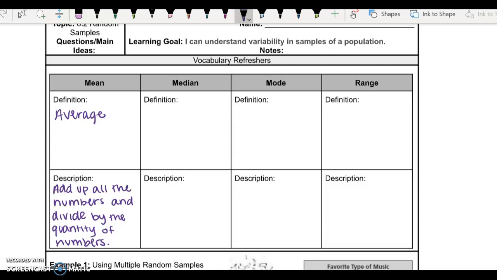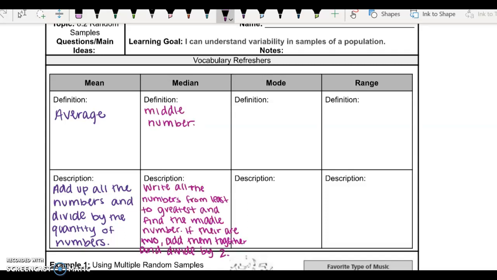Next, we have the median, and the definition of a median is the middle number. So to find the median, we write all the numbers from least to greatest, and then we start crossing them off to find the middle number. So you cross them off from both sides. If there are 2 middle numbers, then you add up those 2 numbers and you divide by 2.